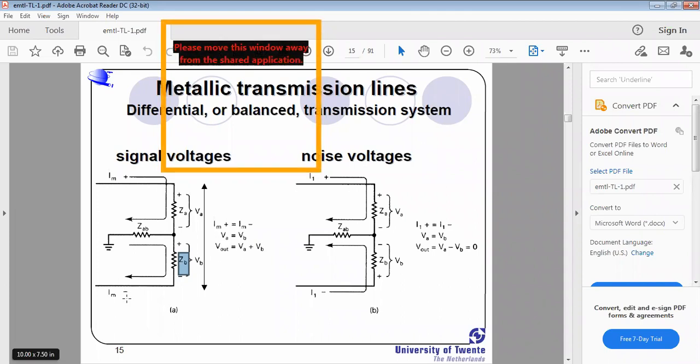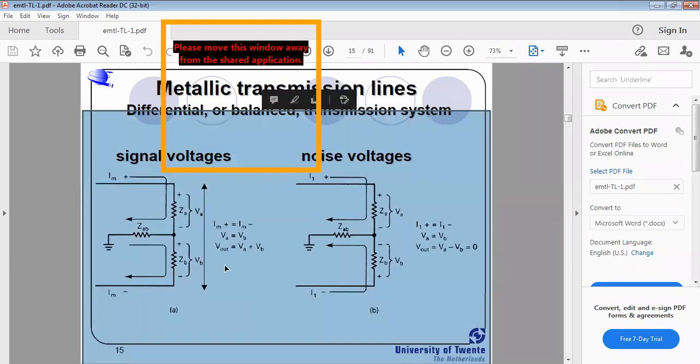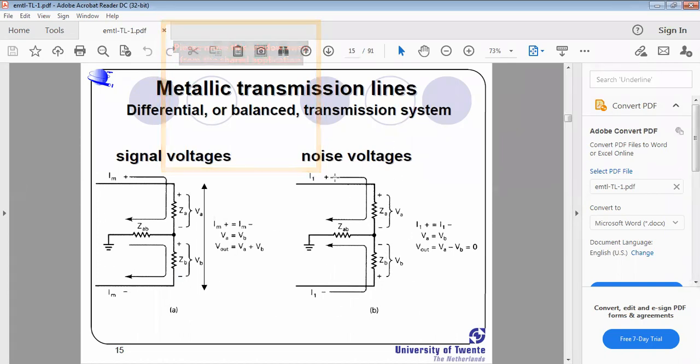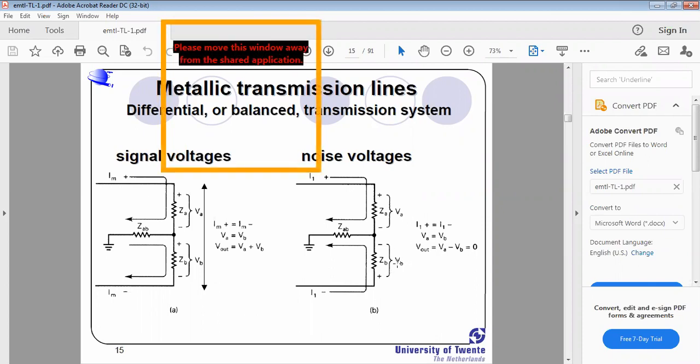Because this is Im minus, so here we get minus, and according to the summation, V out equals Va minus Vb, minus of minus plus, then it becomes Va plus Vb. See here, these are the signal voltages. Similarly for the noise voltages, I1 plus and I1 minus. Here the potential due to Za is Va, and the potential Vb.